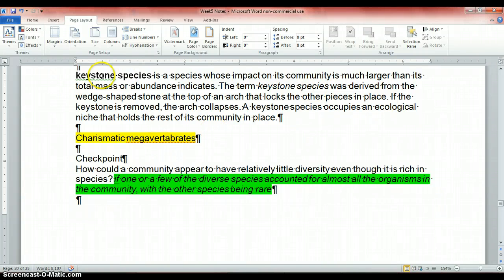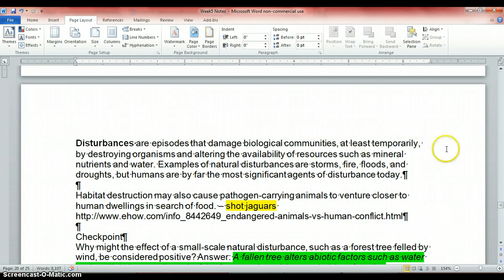Okay, so we left off right here. I just want to talk a moment about charismatic megavertebrates. These are really cute, adorable, really big critters. Think of elephants. You could even go koalas, whales, anything that you typically see on a nonprofit symbol or seal, because they're cute and people will spend money to save them. And usually they're up at the top, so they'll help a lot.